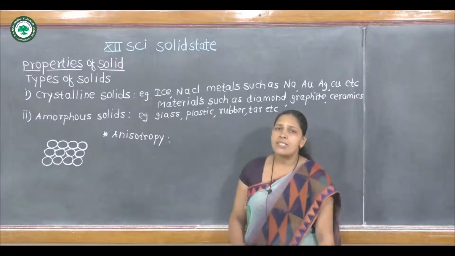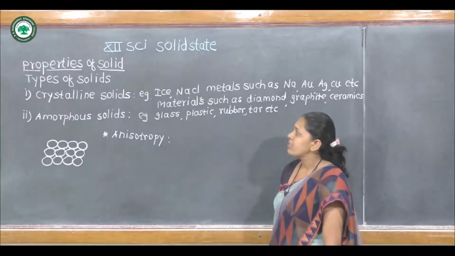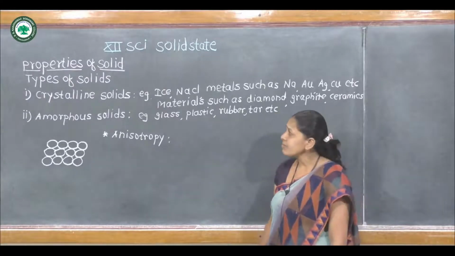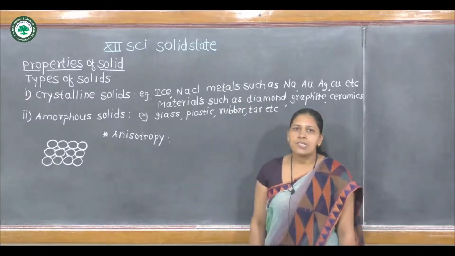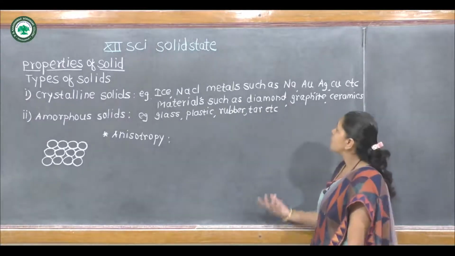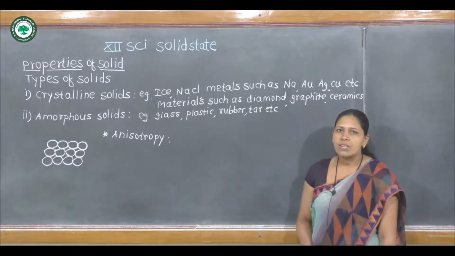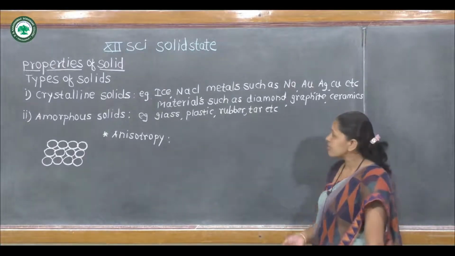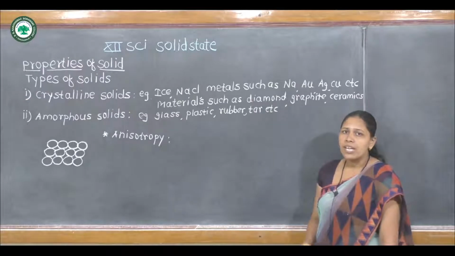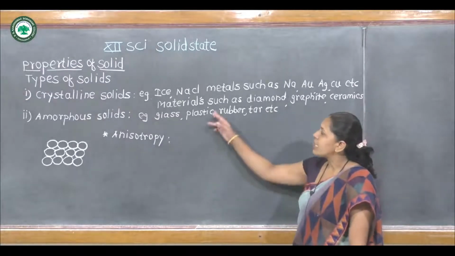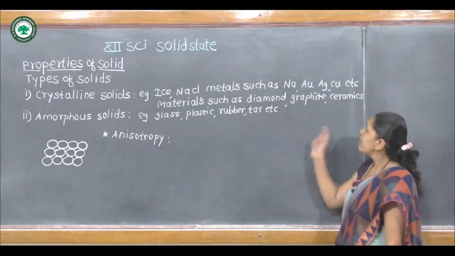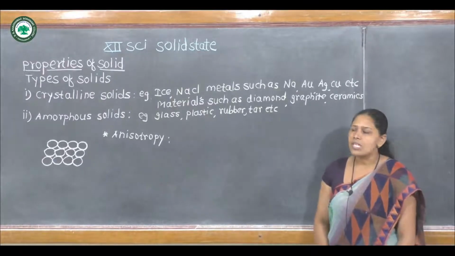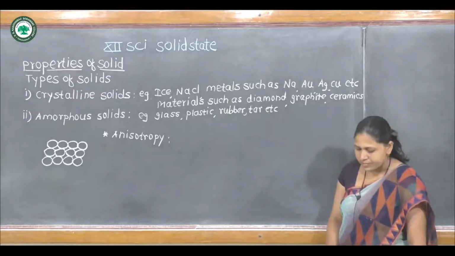Then there are some examples of crystalline solid: ice, sodium chloride, metals such as sodium, potassium, gold, silver, cobalt, then copper and so on. And materials such as diamond, graphite and ceramics are also examples of crystalline solid.